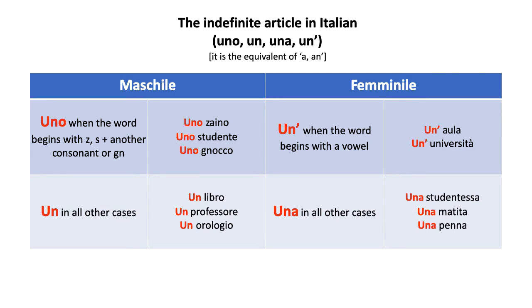In 3 cases, you use uno for masculine words. When they begin with Z, like zaino. When they begin with S followed by another consonant, like studente or scaffale. And when they begin with GN, like gnocco or gnommo, right?